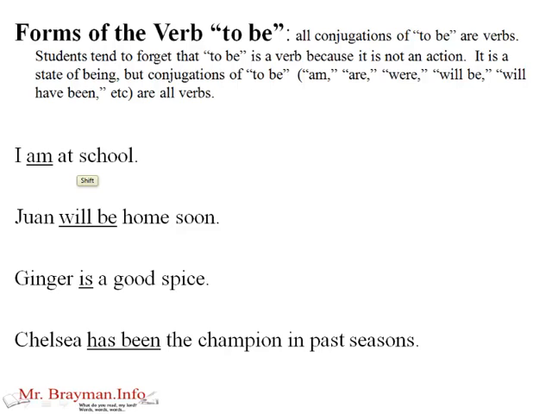So if I say, for instance, I am at school, that's not an action. I'm not doing anything. I simply am here. Or if I say, Juan will be home soon, that's not an action. That's a state of being, and it's in the future tense. That's why there's two words there. And we're going to take a look at conjugations. Or if I say ginger is a good spice, or if I say Chelsea has been the champion in past seasons, these are not actions. They're states of being.